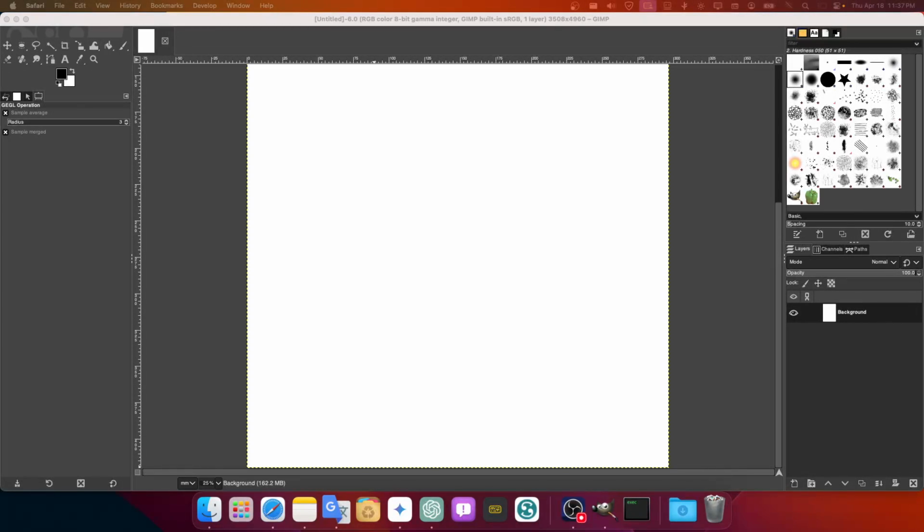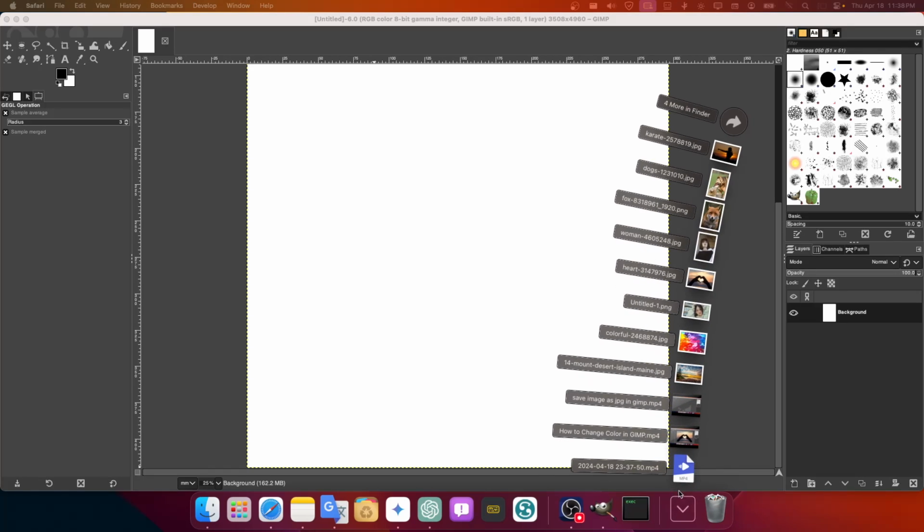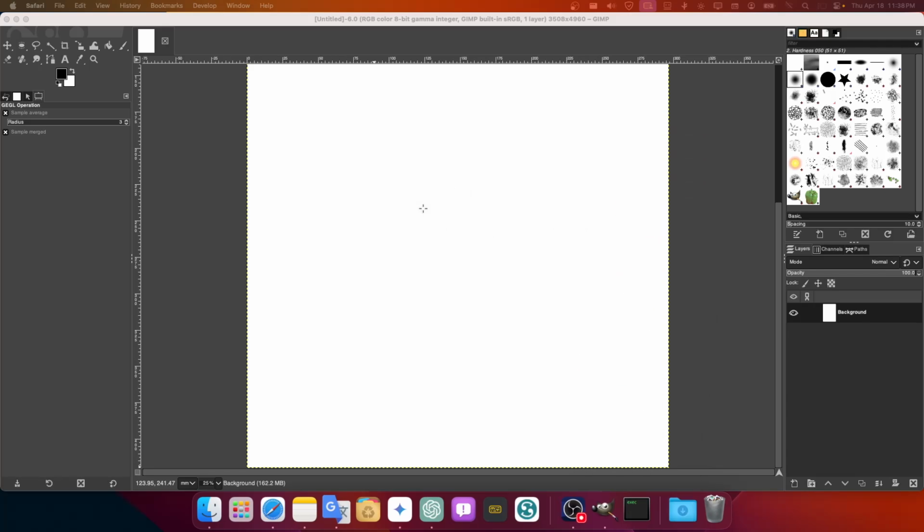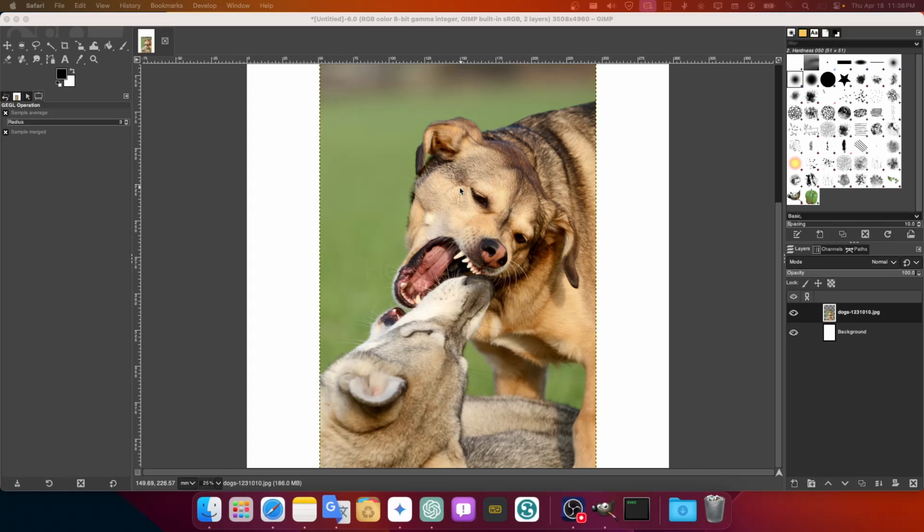In this video, you're going to learn how to change the color of an object in GIMP. So let's jump right into this video. I'm going to grab this image here, and I'd like to change this portion.